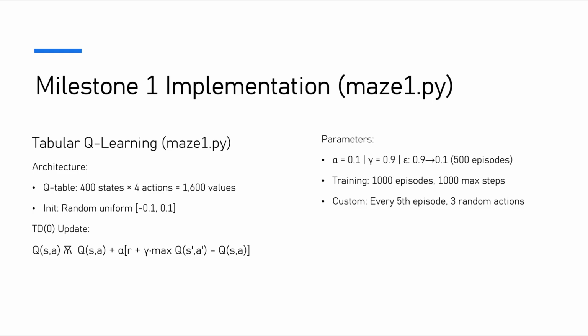Exploration follows epsilon-greedy with linear decay from 90% random action to 10% over 500 episodes. Our custom constraint adds randomness every fifth episode to maintain diversity. The algorithm structure is straightforward: initialize the Q-table, train for 1000 episodes using TD updates, then evaluate with a greedy policy over 100 test episodes.